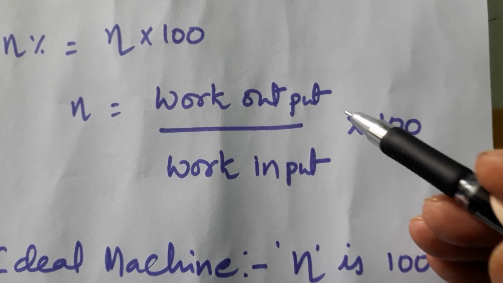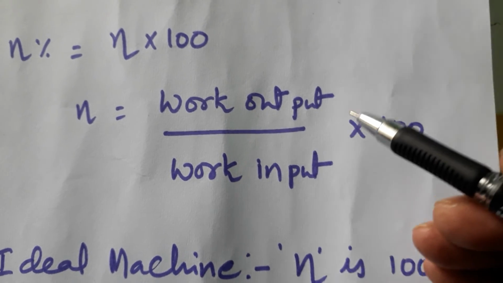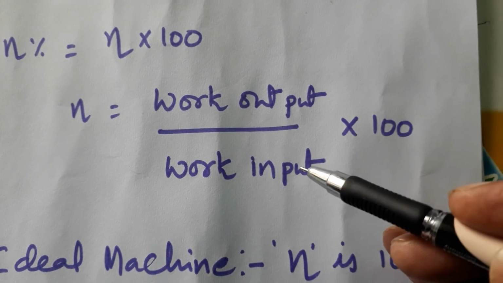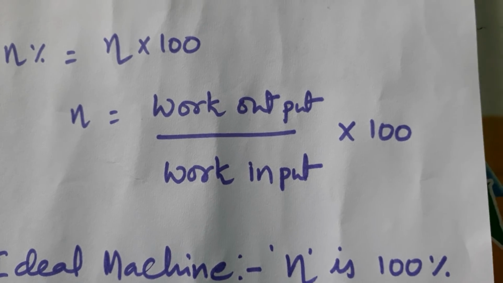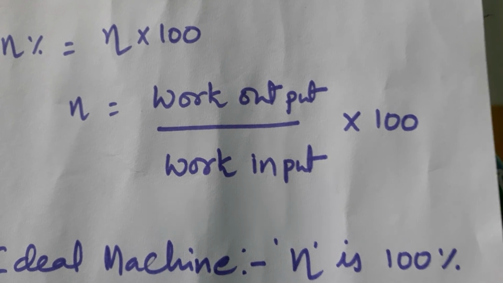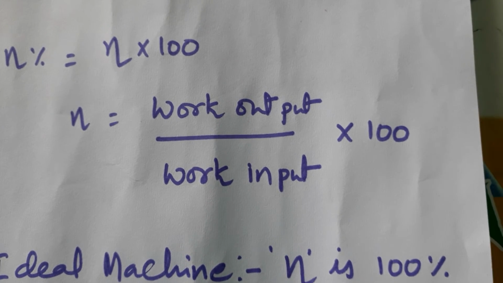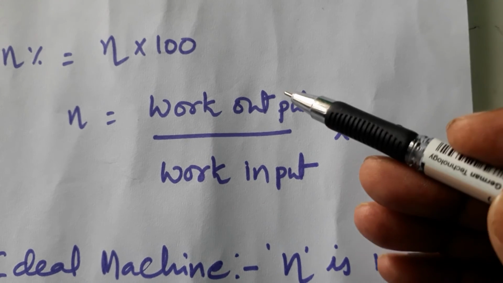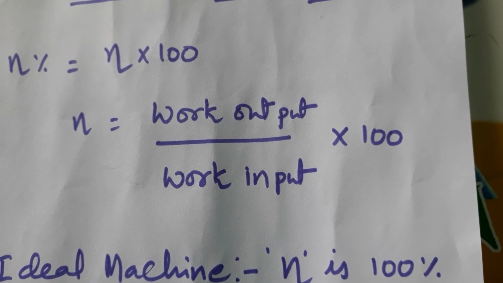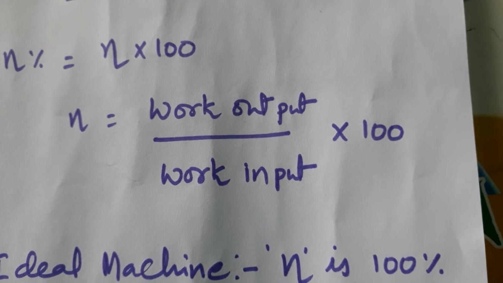They are called complex machines. In complex machines, output work may be greater than input work. The machines work with motors and some other electric equipment. Here output work may be greater than input work. They are called complex machines.